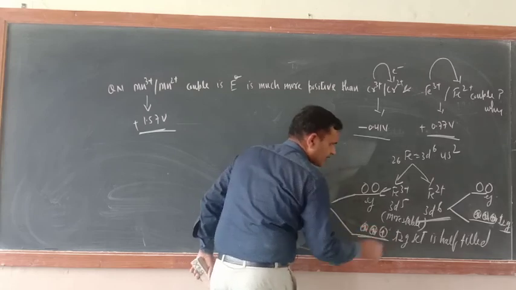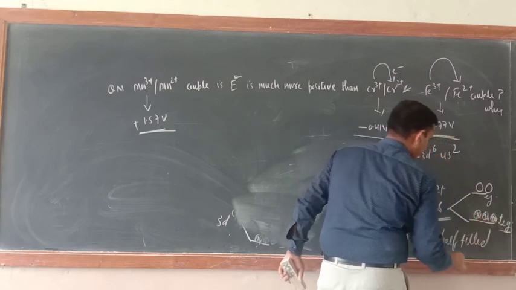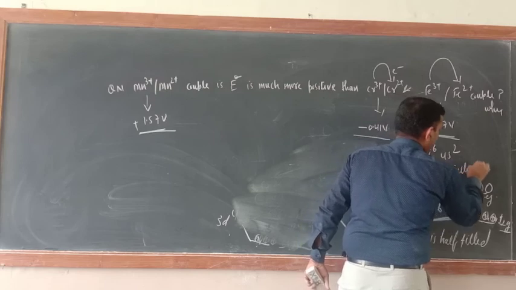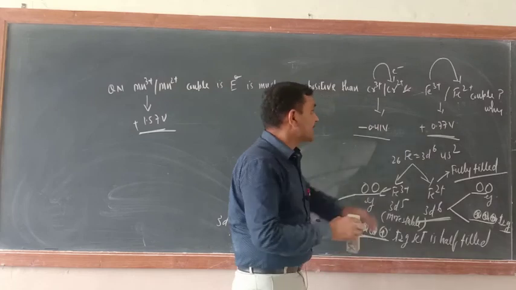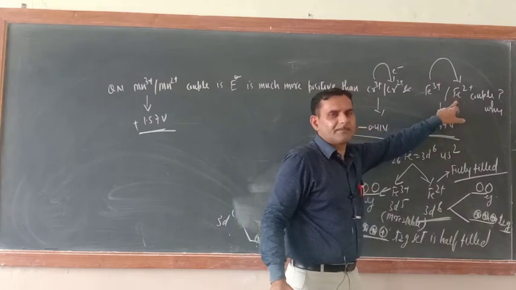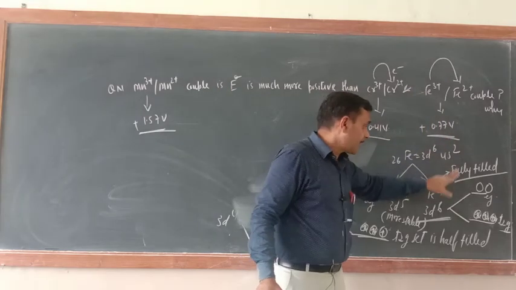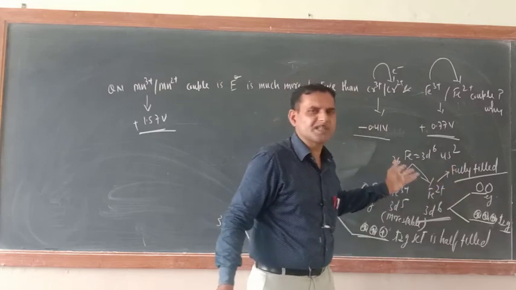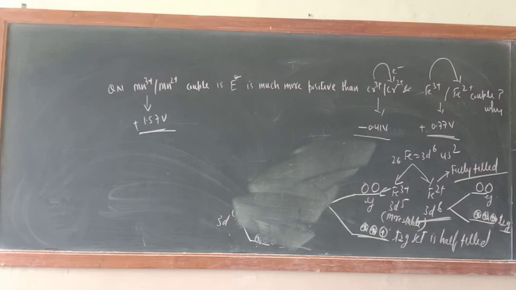Half filled state is not there. In the Fe2+ case, T2g is fully filled. Hence the tendency to convert from Fe3+ to Fe2+ is there, because in Fe2+ the T2g set will be fully filled. If you see the electronic configuration, you can explain very easily. So in this way this question is also completed. Thank you. The duration of today's video is over.